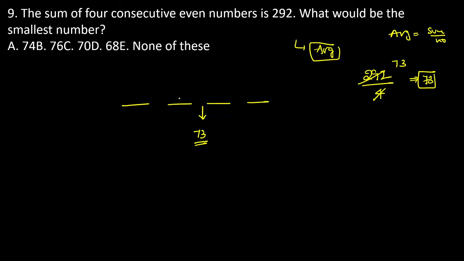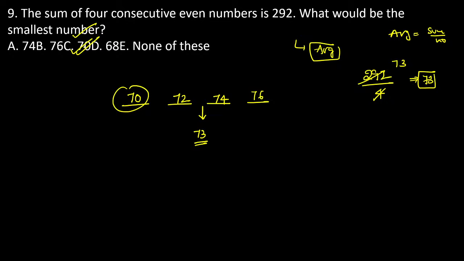Then the previous even number. Why? Because these numbers must be even numbers. So this is the even number 72 and this is 74. All of these are even numbers, so this is 76 and this is 70. Here my question is the smallest number. The resultant is equal to 70. That's why every concept is important to solve the question in an easy way, guys.